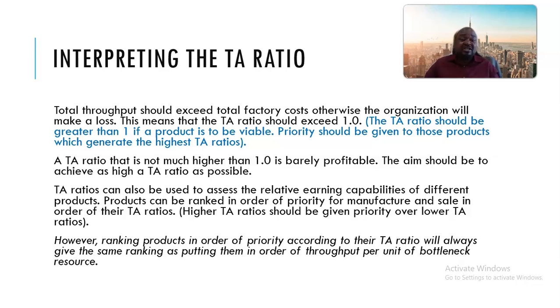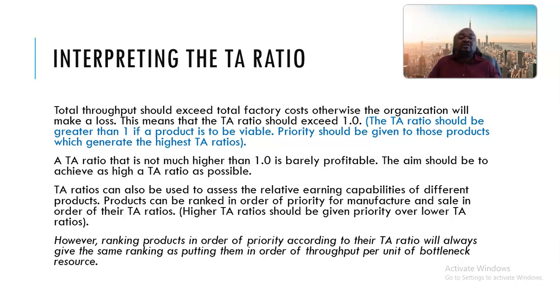So if you have an option to make a series of products, then you compute the throughput accounting ratios, and they both produce throughput accounting ratios which are greater than 1. You then have to select those products with throughput accounting ratios which are larger than the rest, okay? Because it's not beneficial to just pick any of the products, because the idea is the higher the throughput accounting ratio, the better.